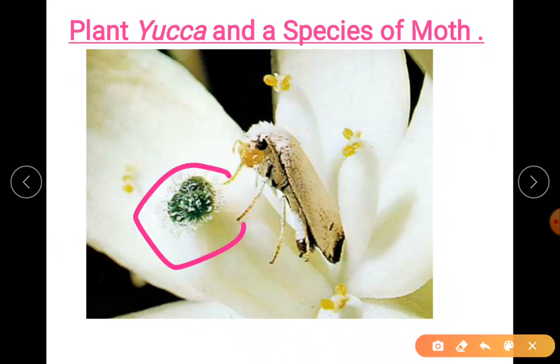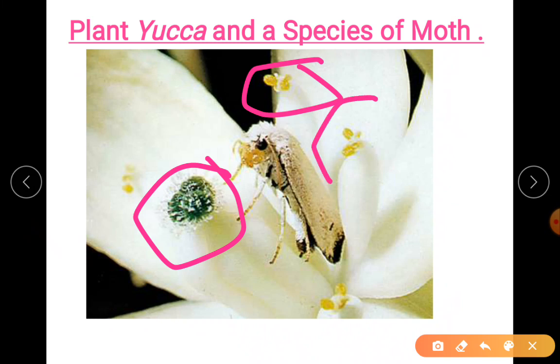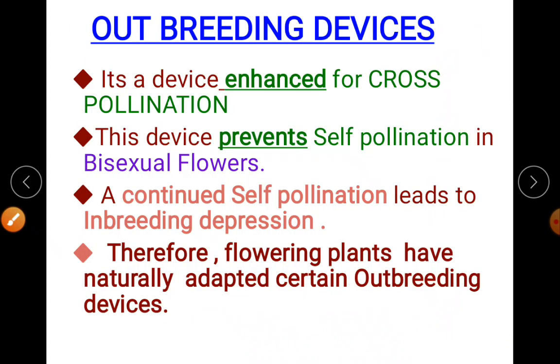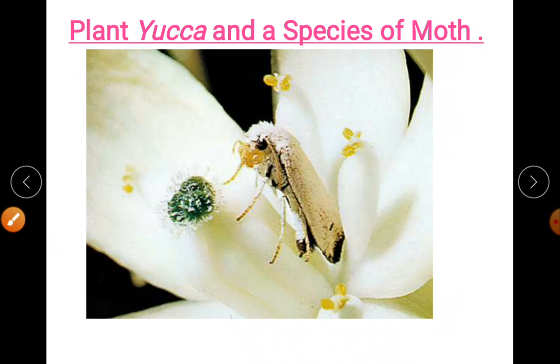This is the stigma. This is the anther. Now we have completed zoophily. We finished with zoophily here. So zoophily, I hope it is clear.